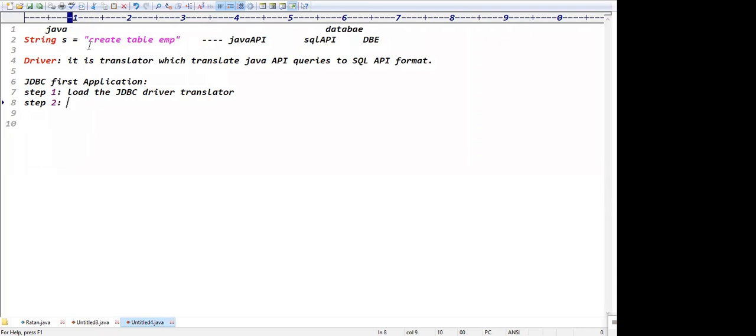After loading the driver, the second step is creating the connection between Java and the database. Step three is what? Write and process the query. What is step four, guys? After processing, release the resources. So release the connections. Generally at student level we say connections, but from the application point of view we say resources, right? Release the resources.